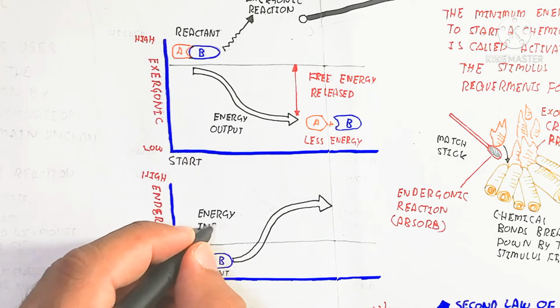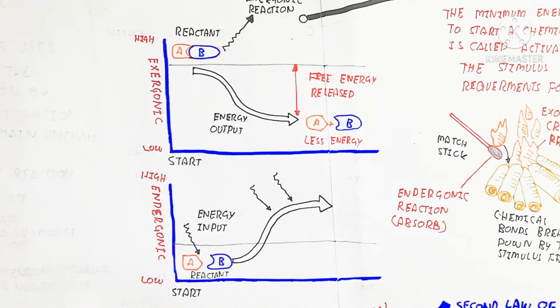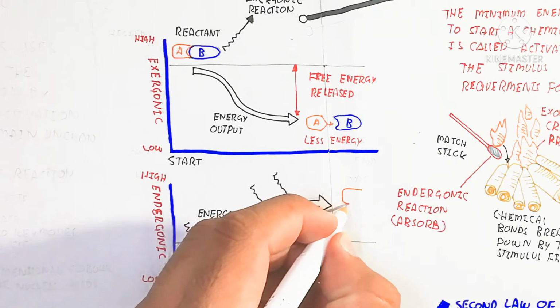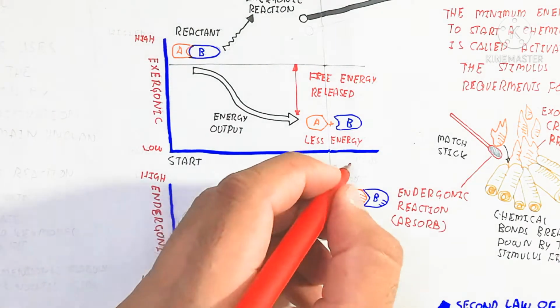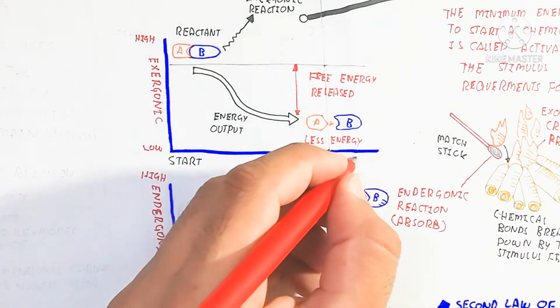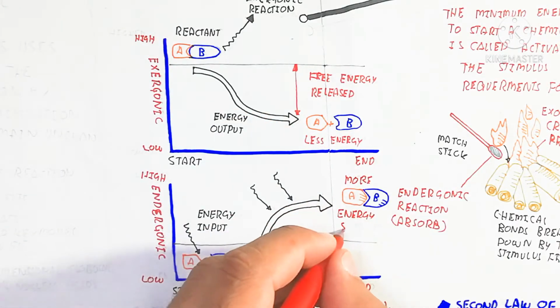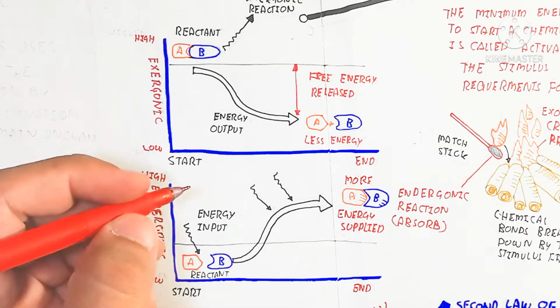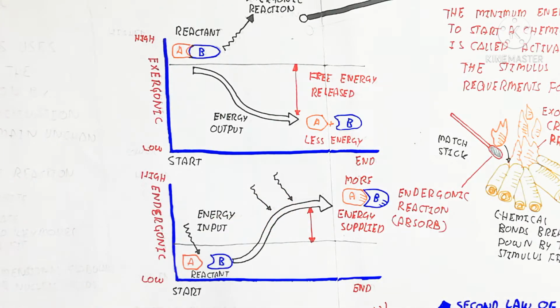So that is basically endergonic. It means the absorption of heat, the absorption of energy, for example, energy stored in the form of bonds. So this bond between the A and B reactants, which react to each other, absorbs energy and combines, while the less energy production in exergonic means release of heat, and so the free energy released in this case is shown by the red color line, the vertical line, which is heat.